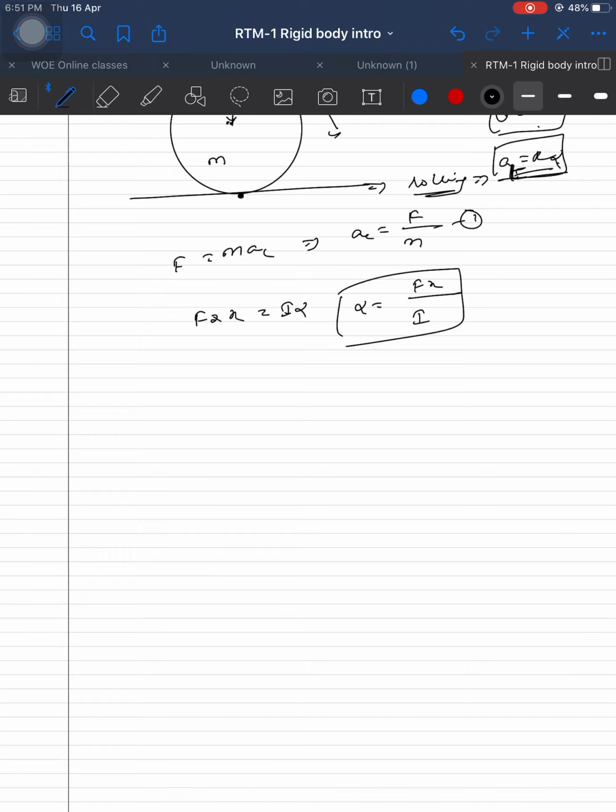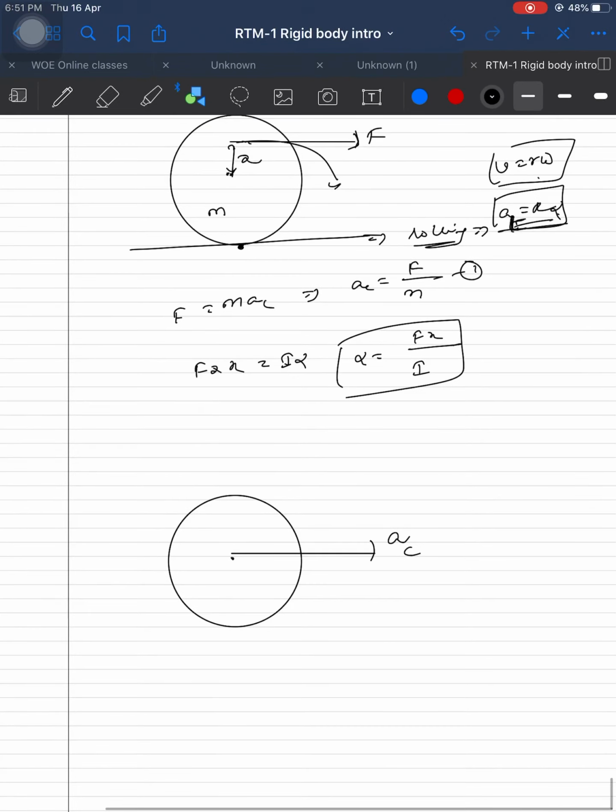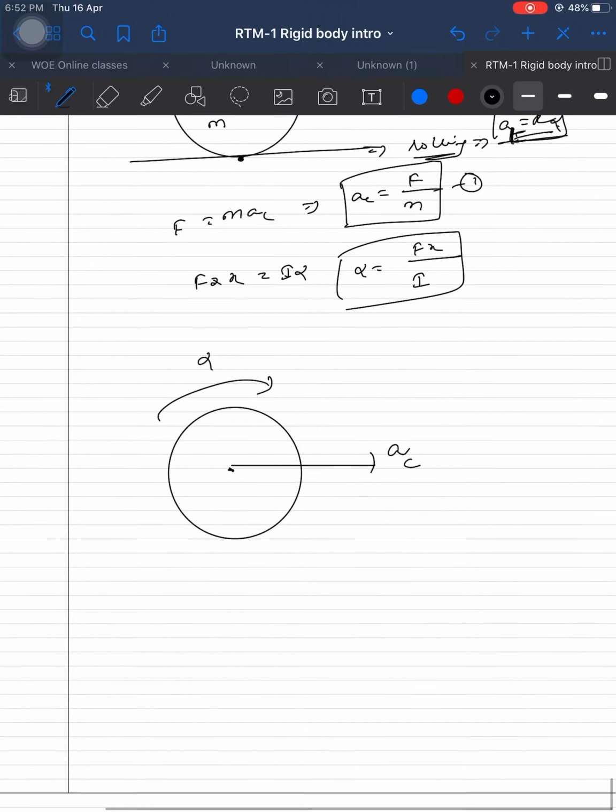Now let's see the free body diagram. This body is moving with the acceleration a center of mass, this is a center of mass, and it is rotating with the angular acceleration alpha. At point P I want to know the tendency. How to get the tendency here? Here we should get the acceleration. So two accelerations are there. One is center of mass a C in this direction, alpha is in this direction.